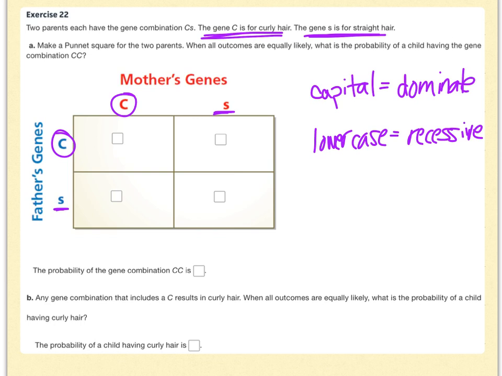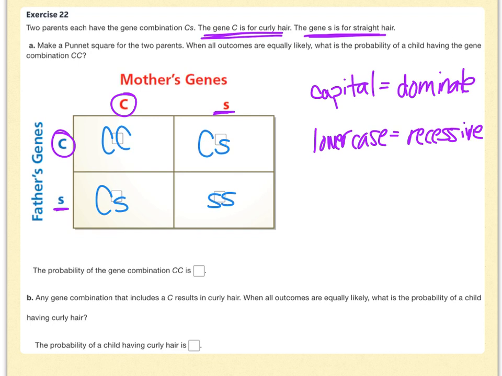And so if two people get married and have kids, and mother and father both have curly hair but they're both carriers, here are the possible outcomes. You can have a CC, capital C, capital C. You can have a CS, capital C, lowercase s. You can have a capital C, s again, or you can have an ss, both lowercase. Now, when you're typing these in, make sure you use capital letters. I forgot to mention that for the first problem we did, but make sure you're using capital letters, and then use a lowercase letter for the s. And so those are the four options.